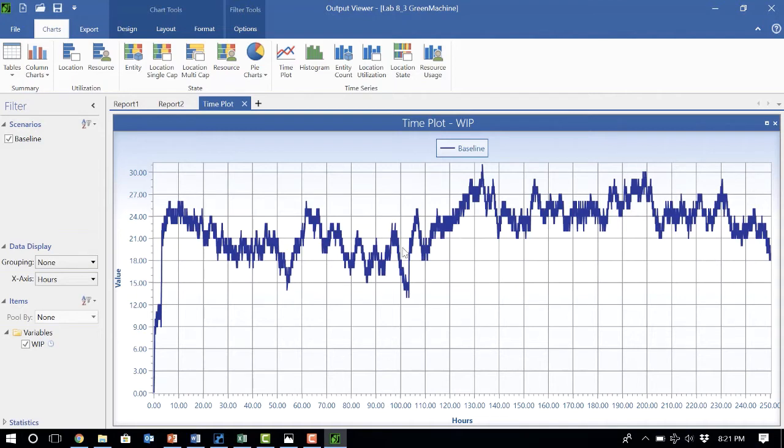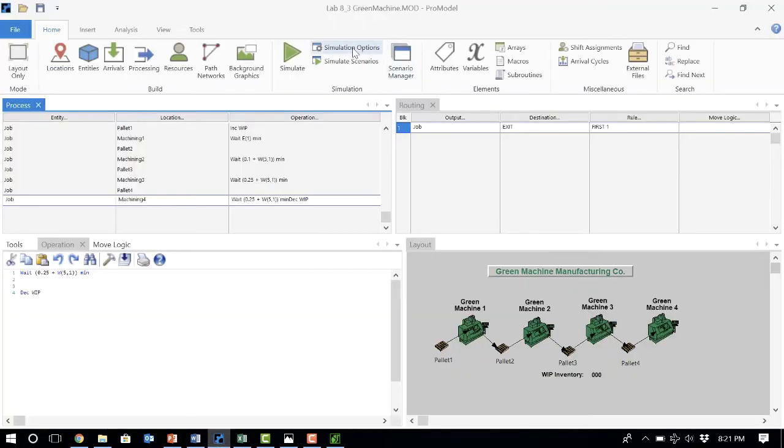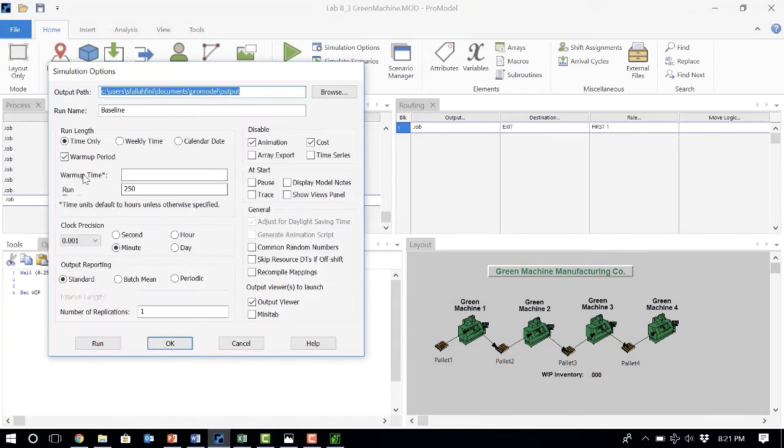So how can I tell the simulation to get rid of these first 100 hours and not include it in any calculations? That happens through warm-up time. So here in the simulation options, when we go through, you see there is an option for warm-up time.